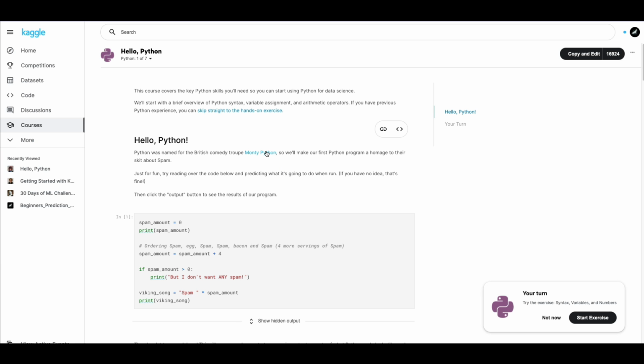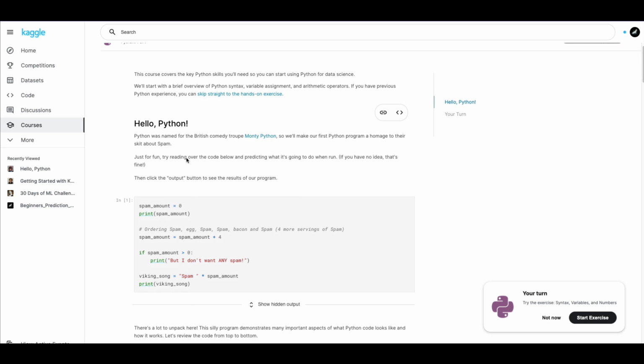So let's start with the Python basics. Before we get into it, I'll give you a very quick introduction about why you need Python. Python is being used for a lot of different purposes. In the past, you would have seen Python used as a web development language, in DevOps, for system administration and shell scripting, a lot of different purposes.